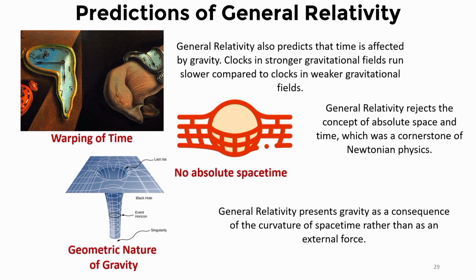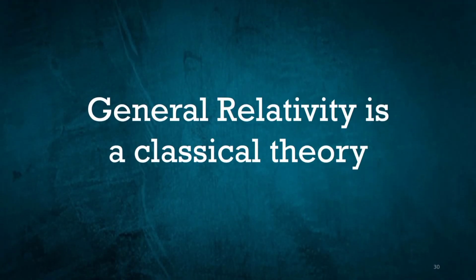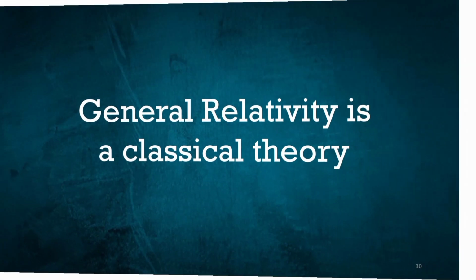Now, why did I show you the predictions and components of general relativity? Because these are the basics on which the entire edifice of GR stands, and in due course of this series of videos, we will explore each of these components. Now is the time to tell you why I have been telling you this again and again, because I want to show you why general relativity is a classical theory. We need to understand that very strongly, and based on the ideas of classical theory, once we move into the mathematics, things will become clear.